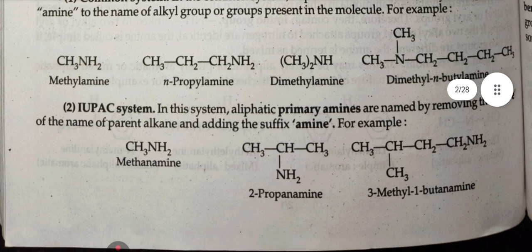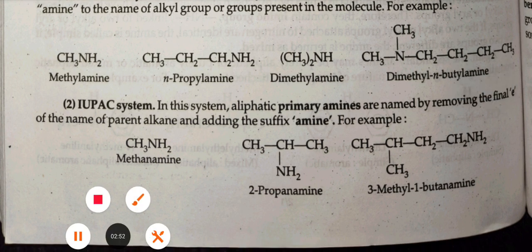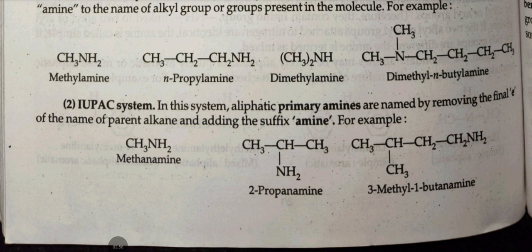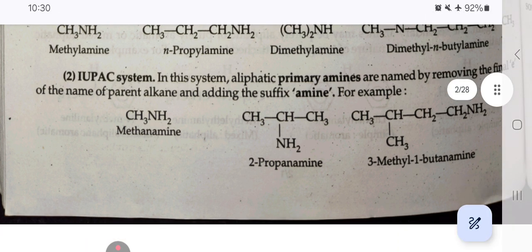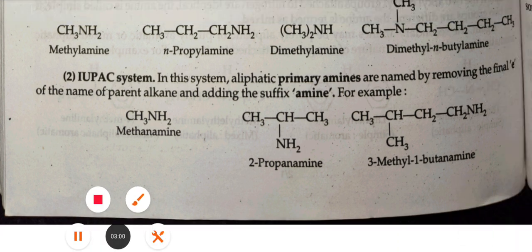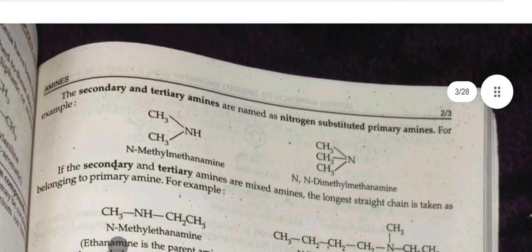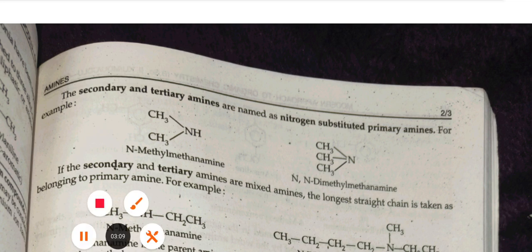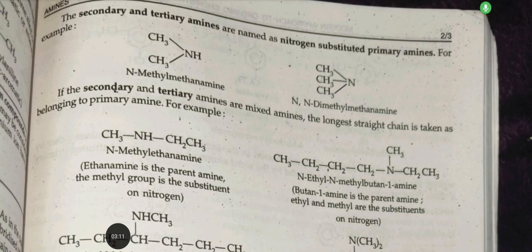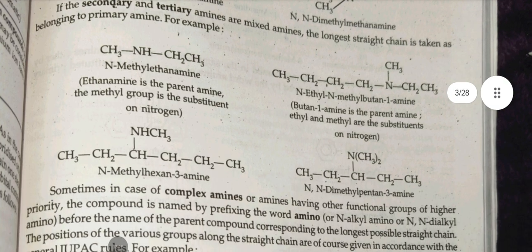IUPAC system. In this system, aliphatic primary amines are named by removing the final e of the name of the parent alkane and adding the suffix amine. For example, methanamine, 2-propanamine, 3-methyl-1-butanamine. The secondary and tertiary amines are named as nitrogen substituted primary amines. If the secondary and tertiary amines are mixed amines, the longest chain is taken as belonging to the primary amine.